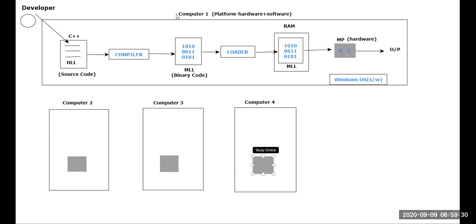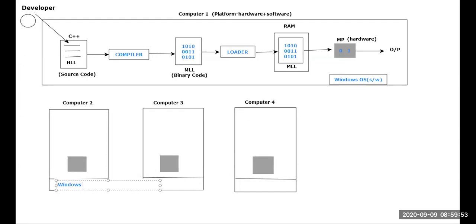Next, don't you think software also should be there with respect to this computer? Along with the hardware component, software is also compulsory. What kind of software are they using? If you consider computer number two, tell me some other operating system. Okay, let me initially take Windows itself.